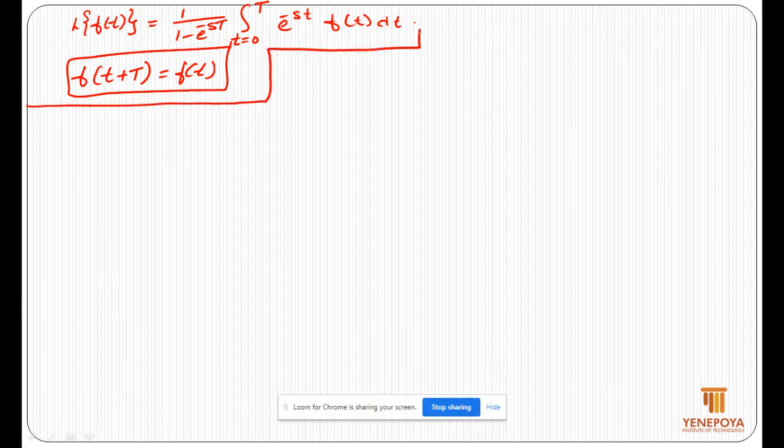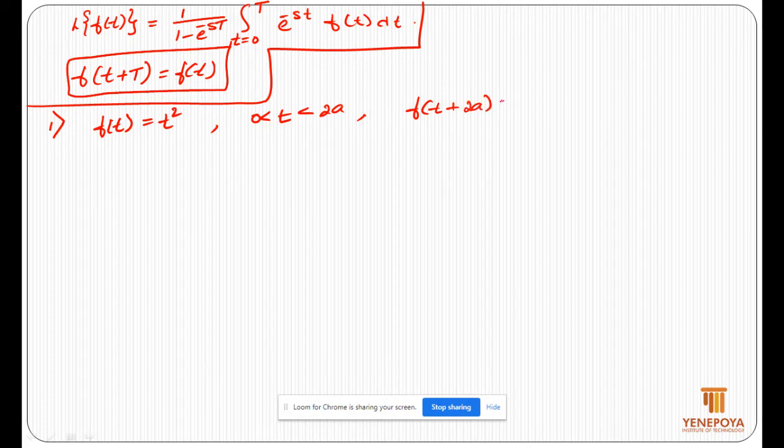Problem number 1. Given f of t is t square in between 0 to 2a, and capital T is given, that is f of t plus capital T, equal to 2a, is equal to f of t. So find Laplace transform of f of t. Find L of f of t.